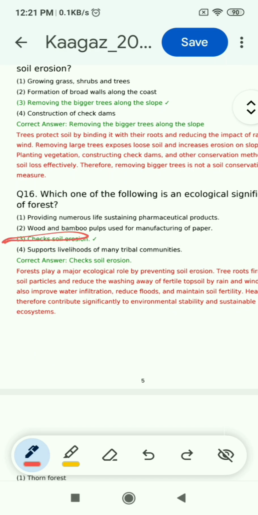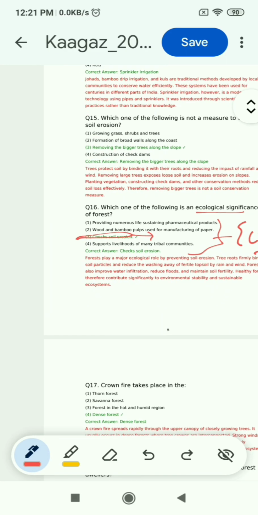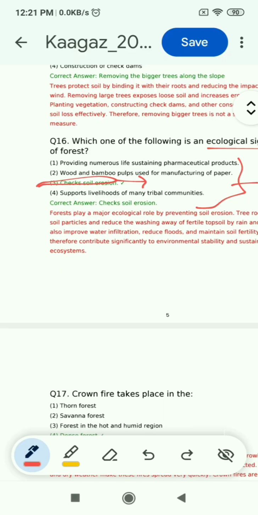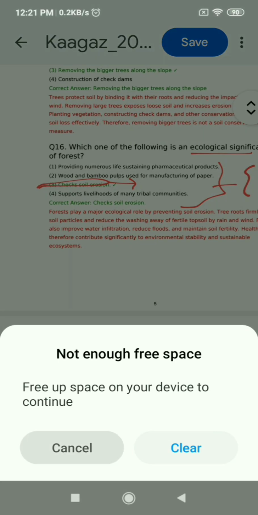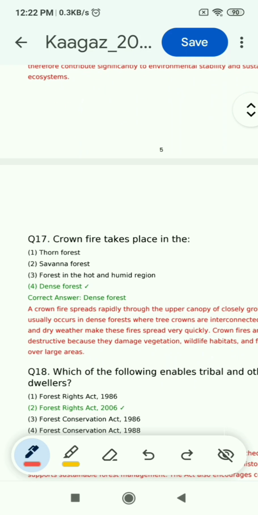So only the third option is ecological significance. Others are economic significance. So the correct option is the third, which is checks soil erosion. Other options are economic significance. Now question 17: ground fire takes place in which of the options: thorn forest, savanna forest, forest in the hot and humid region, dense forest. And the correct answer is dense forest.